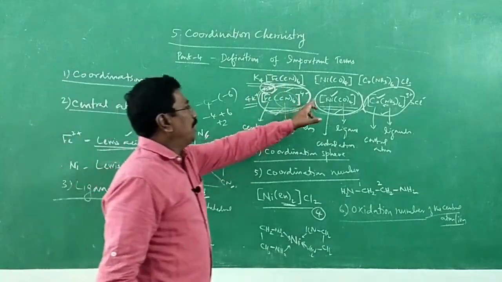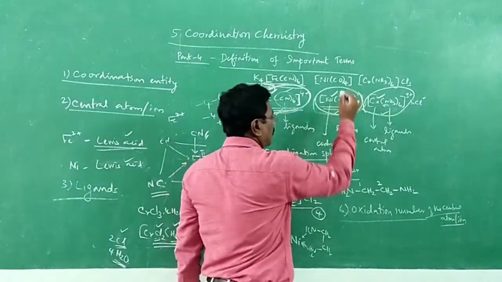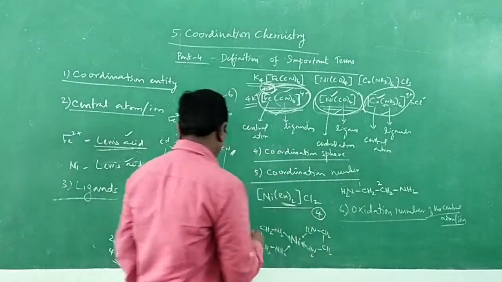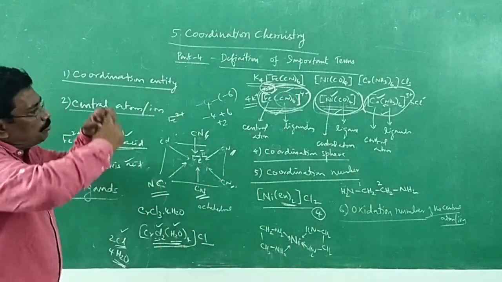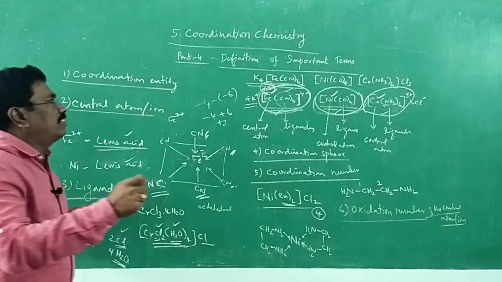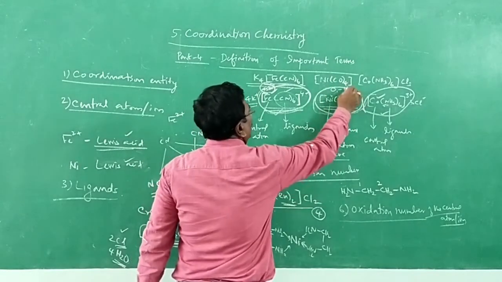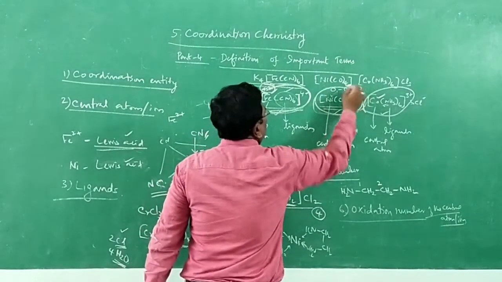In nickel tetracarbonyl, carbon monoxide is a neutral molecule. It is not having any charge over it. If we remove all 4 carbon monoxide molecules, the total charge is 0, and 0 charge is left. Therefore, what will be the charge on the central metal ion? 0.